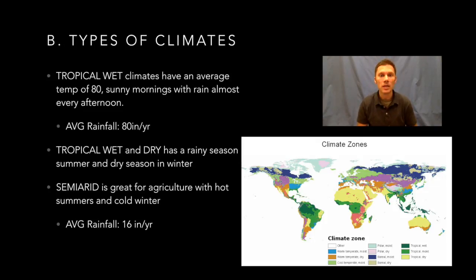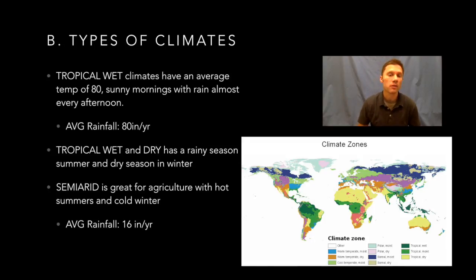Semi-arid would be a great place for agriculture because their rainfall averages about 16 inches per year. Not too much, but not too little. They have very hot summers, sometimes mild or cold winters, depending upon what elevation or depending upon what part of the globe that they're in. And because of their really warm summers and the milder, maybe sometimes cold winters, they can plant crops during that warm time, and it does very, very well.